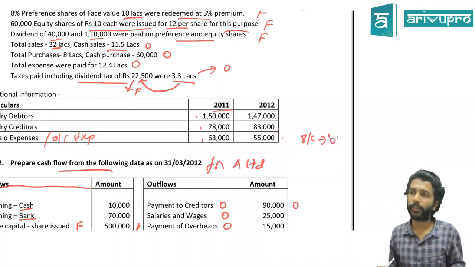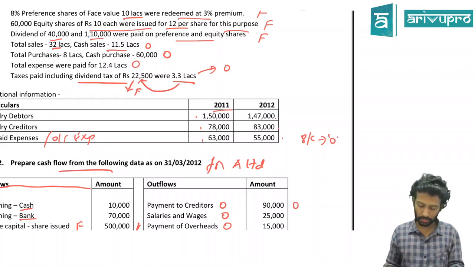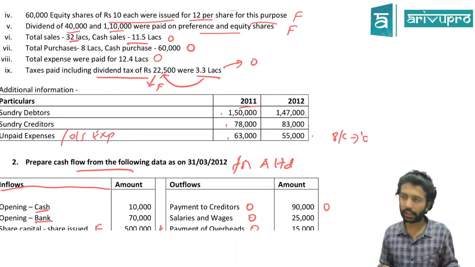operating activity. For everything, a ledger or a working note is not required. If it's straightforward, we can write it there only. Yes? Can we start? Before that, one thing you tell me, why did they give debtors' opening and debtors' closing?